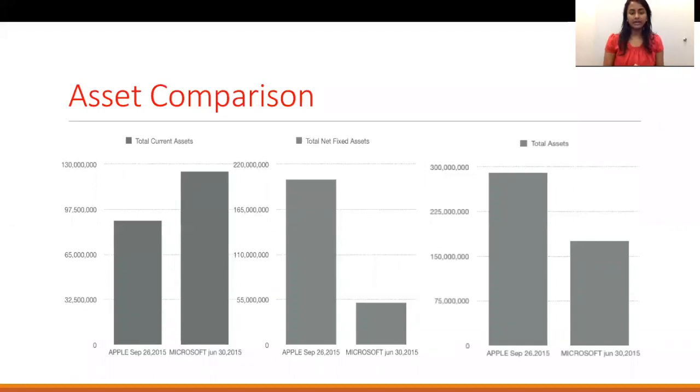Starting with the asset comparison, we can notice that in spite of Apple's huge cash reserves, the total current assets of Microsoft are higher. Whereas in the case of fixed assets, we can notice that the increase in Apple is much higher compared to Microsoft. However, finally, the total assets increased more for Apple when compared to Microsoft.